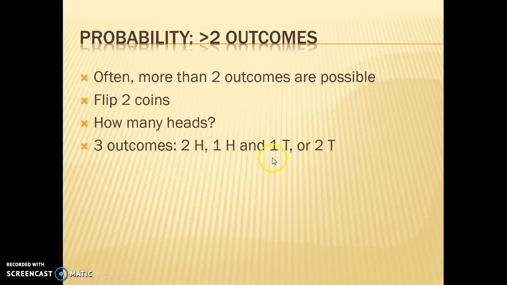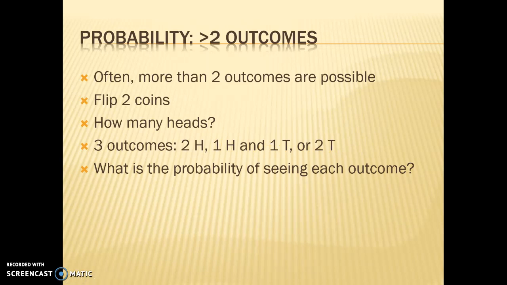And we can start thinking about what is the probability of these events happening. What is the probability of seeing each outcome? Well, the probability of getting two heads, we know what that is. It's 1/2 the first time and 1/2 the second time. Because there are 4 possibilities here: heads heads, heads tails, tails heads, tails tails, we know that getting heads and heads together is 1/4. The chance of that happening is 1 out of 4 possible outcomes.